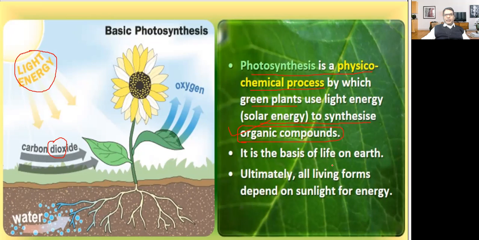It is the basis of life on earth. So what is the basis of life on earth? That is photosynthesis. Ultimately, all living forms depend on sunlight for the energy. So all living organisms, directly or indirectly, are dependent on photosynthesis, and that photosynthesis is dependent on light energy. Therefore, all living beings are dependent on sunlight for the energy.